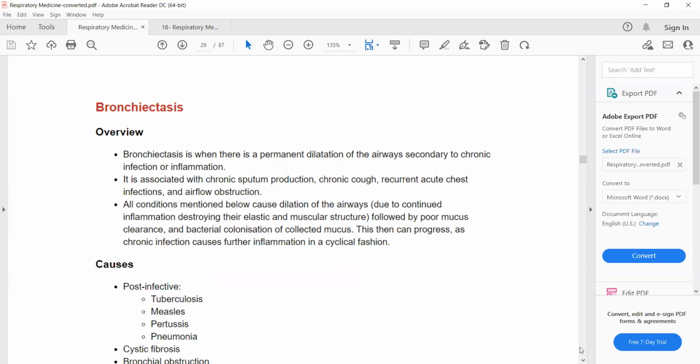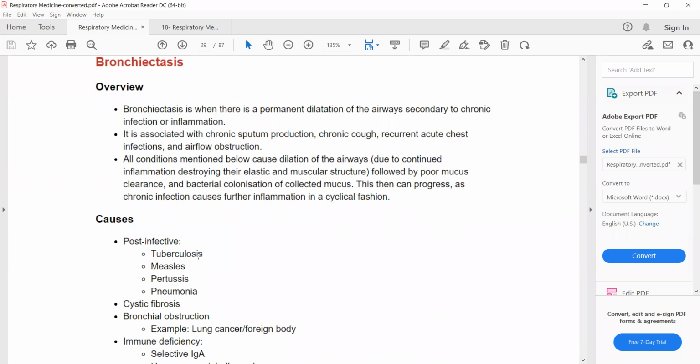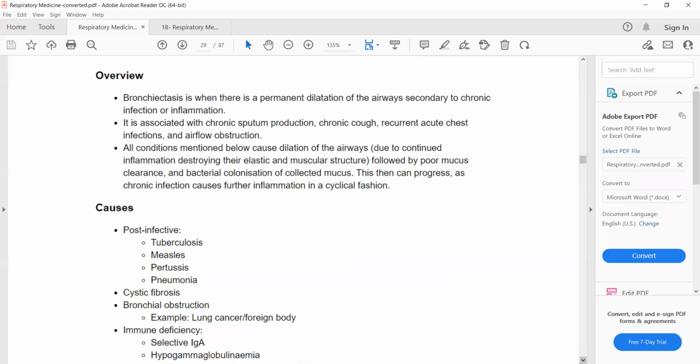The causes of bronchiectasis include tuberculosis, because tuberculosis is an infection, measles, pertussis, and pneumonia. Any of these infections, whether tuberculosis, measles, pertussis, or even pneumonia, can lead to permanent dilatation of the bronchi, which is known as bronchiectasis.